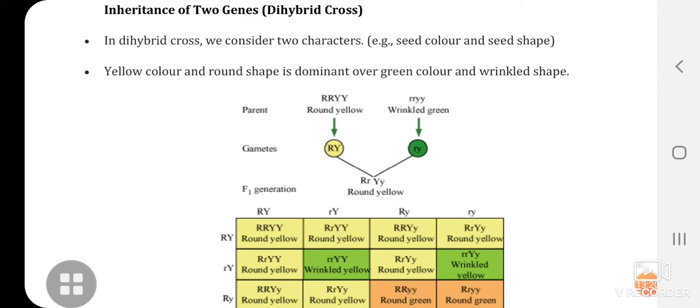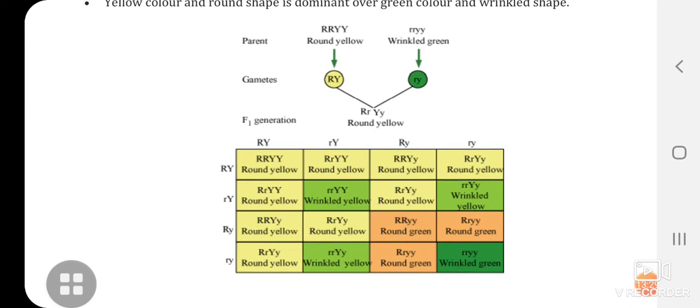Yellow color and round shape is dominant over green color and wrinkled shape. So this is how the homozygous parents are taken, round yellow, wrinkled green, and their gametes you can see. After that, F1 generation plant, when the homozygous parent is there with two characters, the gametes also you can see.